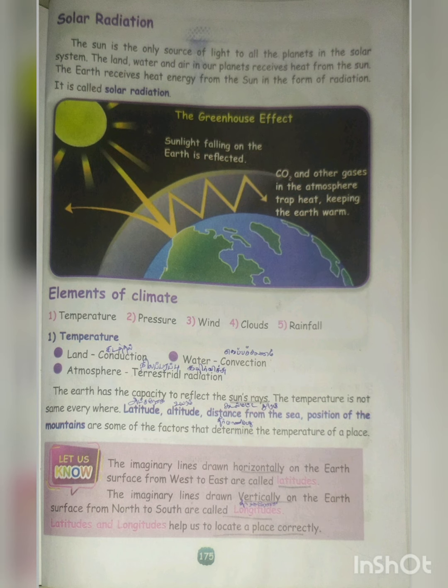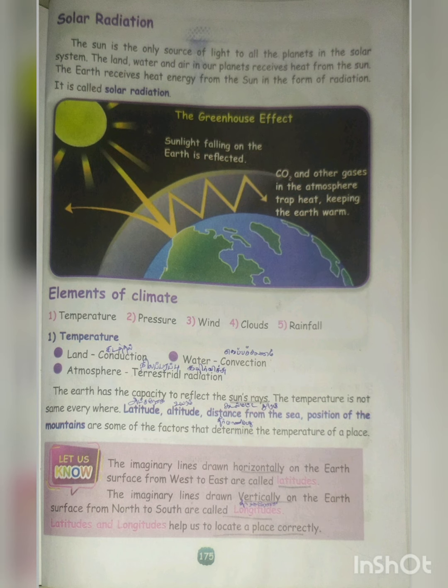The elements of climate are temperature, pressure, wind, cloud, and rainfall. Land heats by conduction, water by convection, and the atmosphere by terrestrial radiations. The earth has the capacity to reflect the sun's rays. The temperature is not the same everywhere.